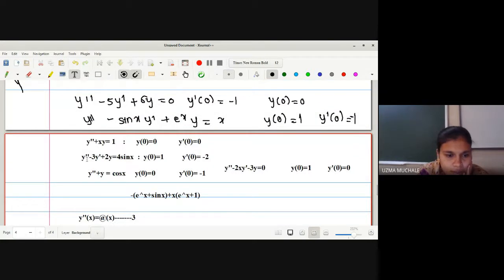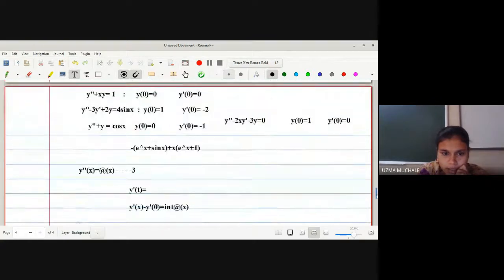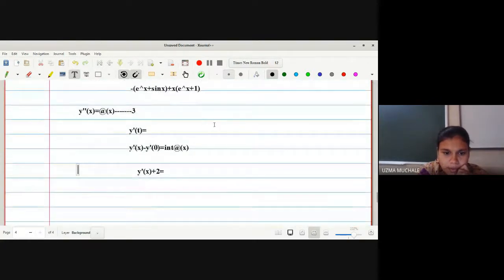So in this way, now we have to find the value of y also. Again we have to find the integration of phi dash. That is nothing but your equation 4, right? After writing, we can write this as y dash of x is equal to minus 2 plus integration of phi of x. Right, this is our equation 4. Now again we have to do integration. Again we can get the value.